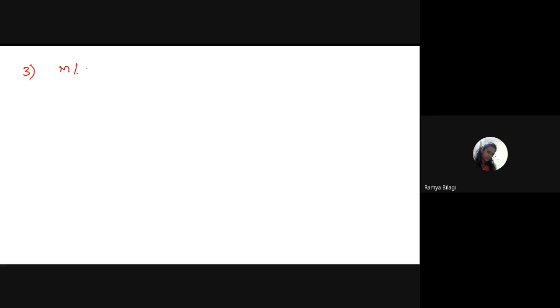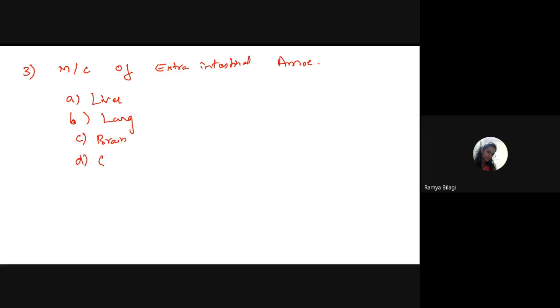The most common site of extraintestinal amoebiasis. So, what is the answer over here? Liver, ma'am. Options: liver, lung, then the third one is brain, then the fourth one is spleen. Let the other students also answer. Chaitanya, Sidhu, and others, what is the answer over here? Liver. It is very good.